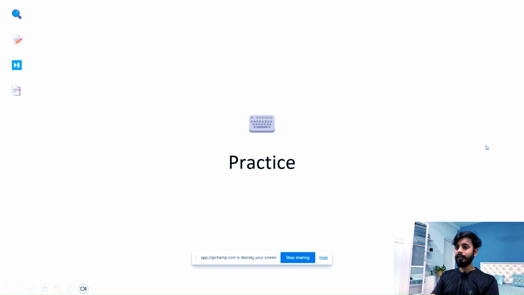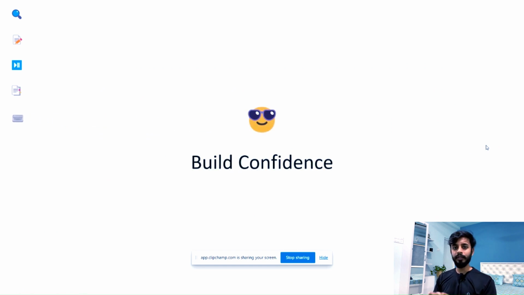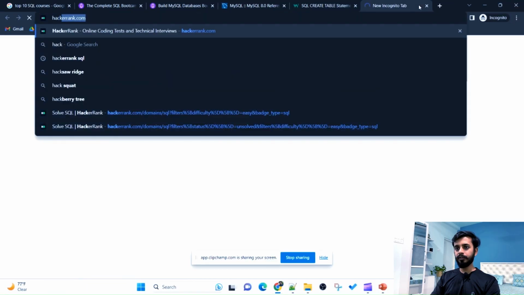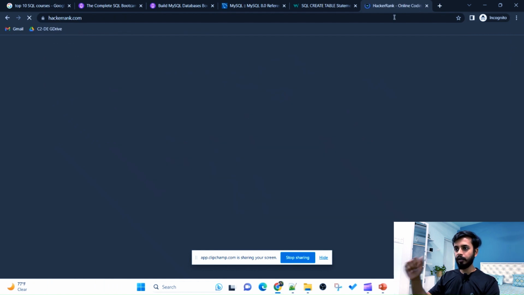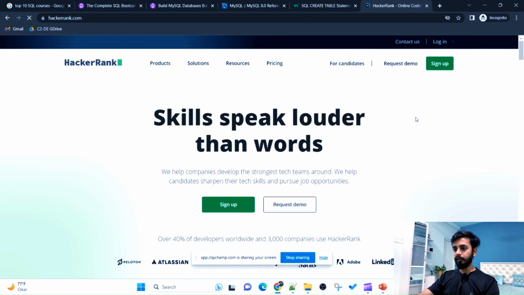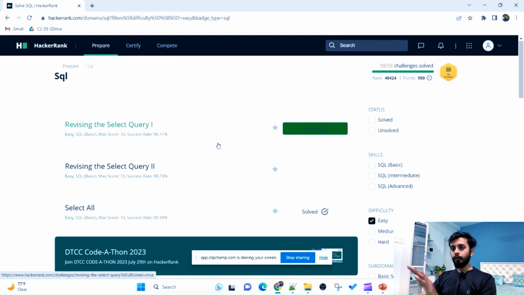Now after practice, it is very important to build the confidence. So once you have read all the theory, understood all the theory, you need something to self evaluate. So whatever you are reading, you can actually implement or not, or you can actually solve the problems or not. And how do you evaluate that? There is one website called hackerrank.com. I have made a separate video on this. What is HackerRank? You can check on the card or something. I will share the link in the description. See, the website looks something like this.